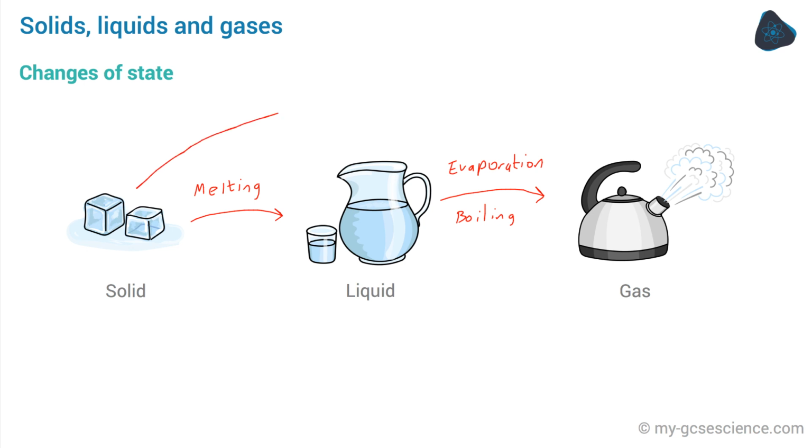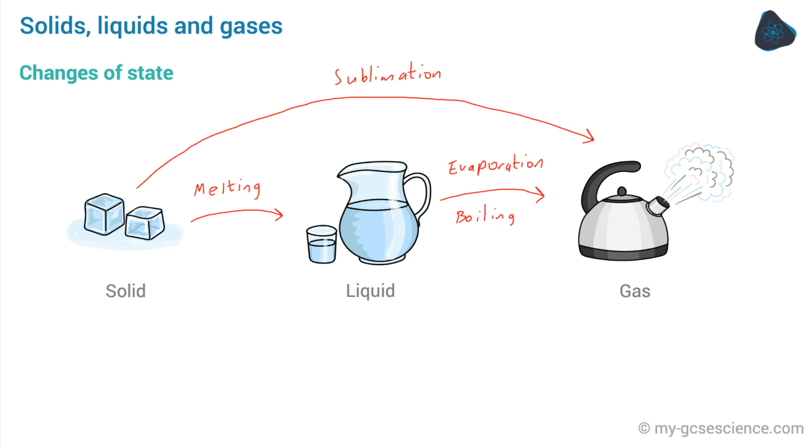The direct change of state from solid to gas, which we call sublimation, is less common. Dry ice, which is just solid carbon dioxide, will undergo sublimation when left out on a bench, and we're familiar with the way in which during the winter, snow sometimes seems to disappear from the ground, and ice from car windscreens. In both cases, water is undergoing a direct change from a solid to a gas. All three of these changes of state involve increasing the internal energy of the system.